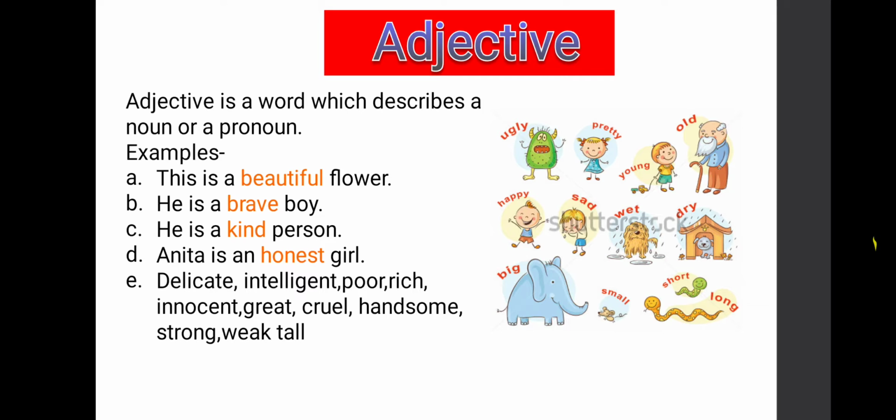These all are adjectives. They tell about a noun or a pronoun, how they are in a sentence, whether they are tall, short, kind, brave. So, children, the meaning of adjective is that they describe a noun or a pronoun. They are called adjectives.